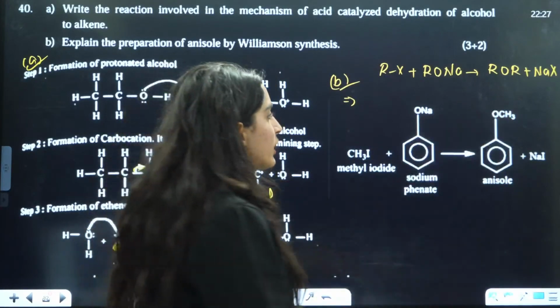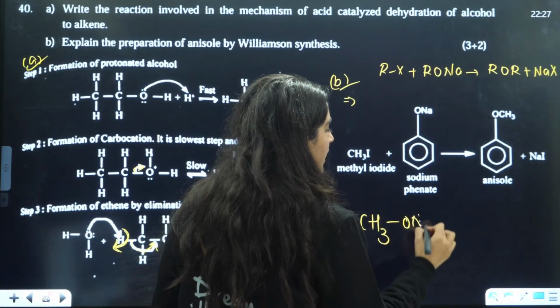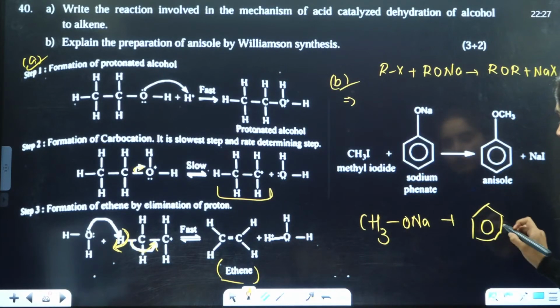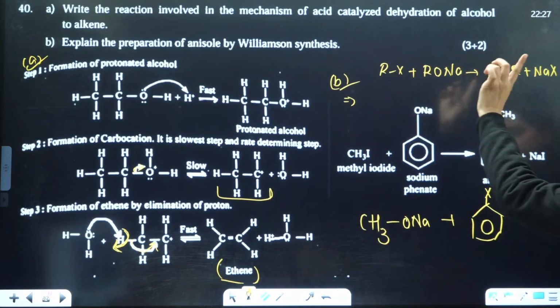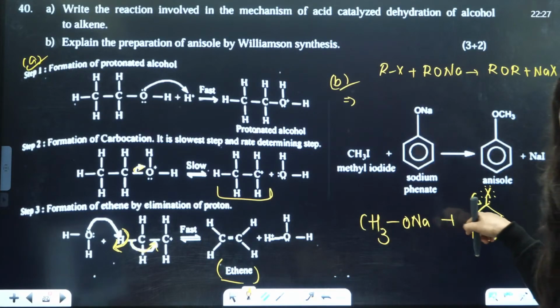Why we have not used CH3ONa and why we have not used benzene with halide. Why I have not used phenyl X and CH3ONa. Reason is because this is a bond having double bond character, so it's very difficult to break this bond.